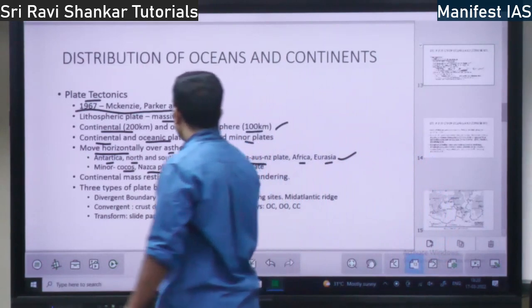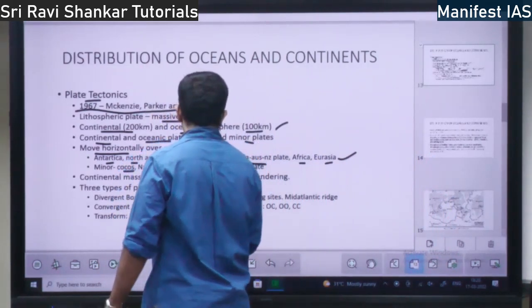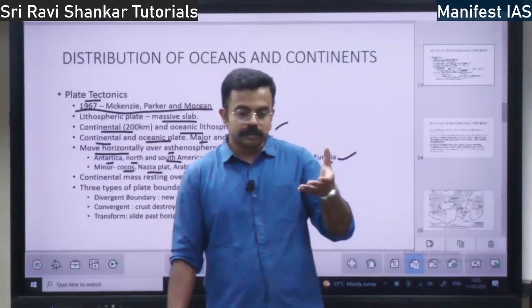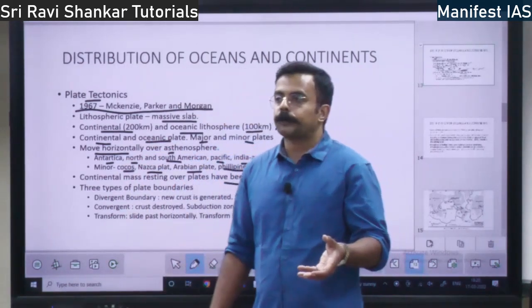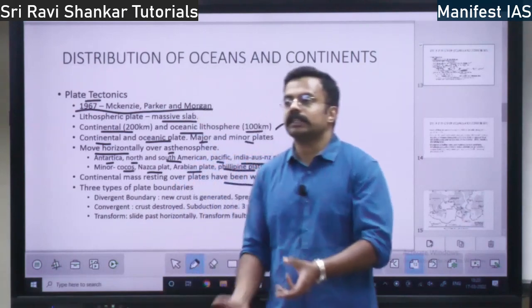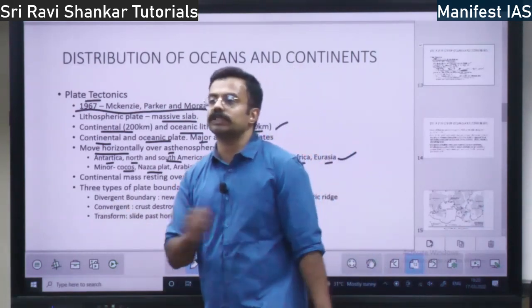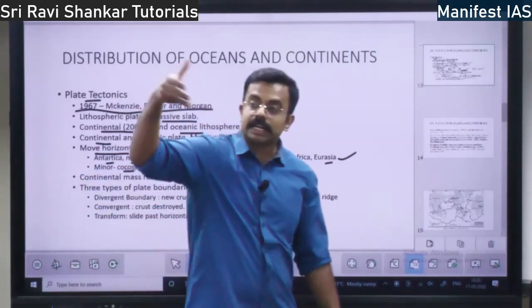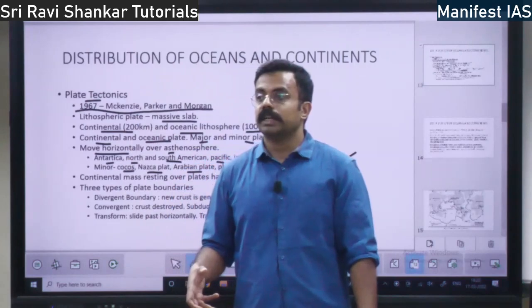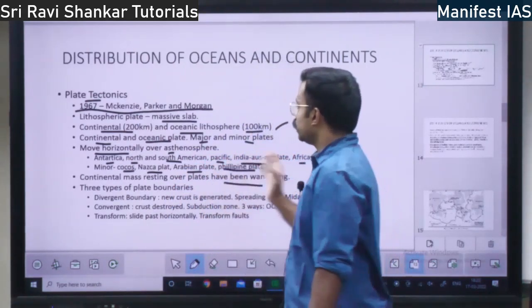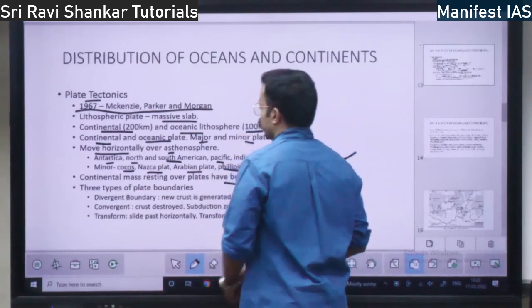Next you have continental mass resting over plates have been wandering. See, these continents are over what? They are over the plates. It is not the continents which are moving around. Rather, the continents are resting over the plates. Right? These plates are moving around over the asthenosphere. That is what is said by these people. Right?